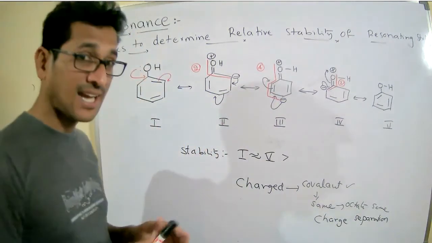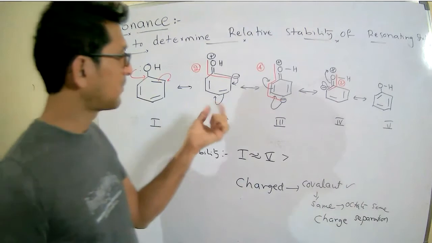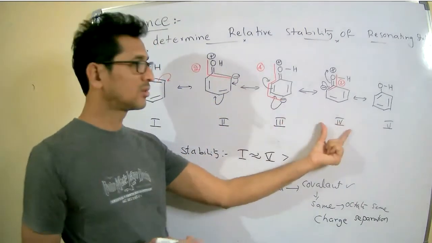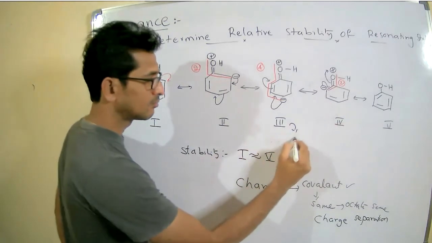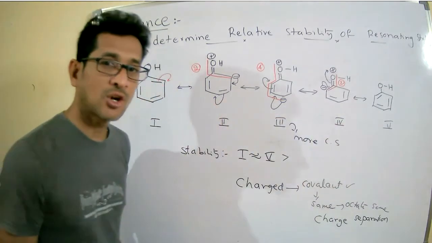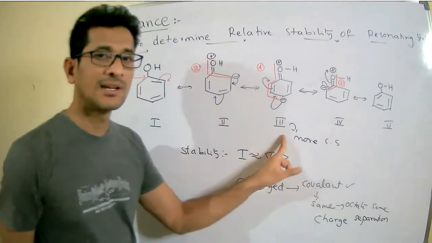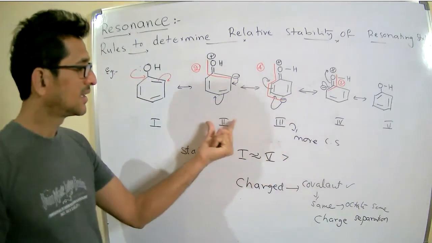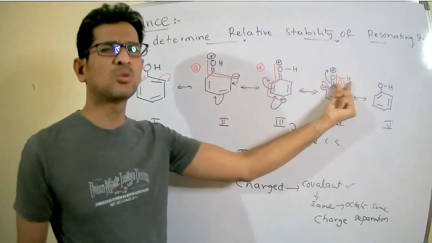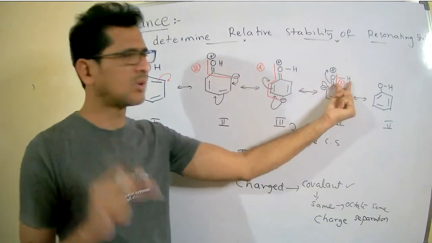Now see here, among the resonating structures 2, 3, and 4, here there is more charge separation, therefore least stable. Here the charge separation is 2, meaning 2 bonds separated by 2 bonds.